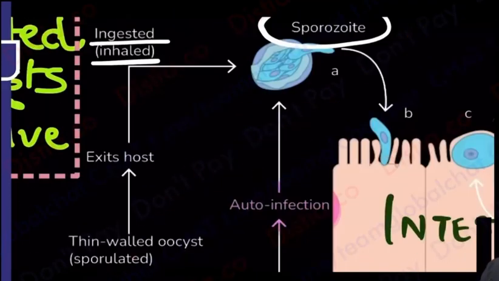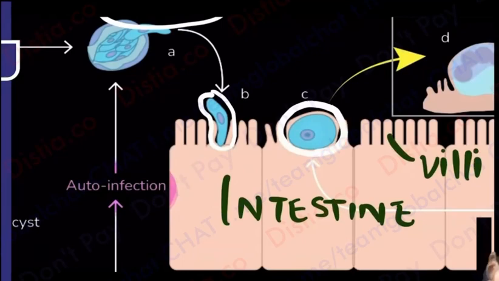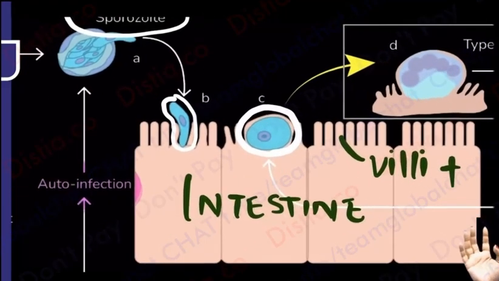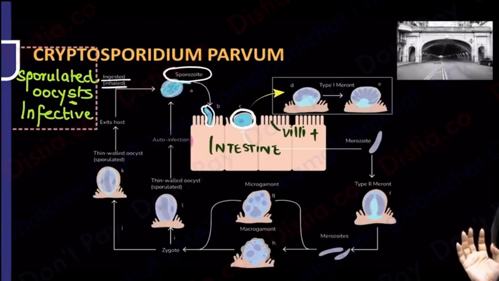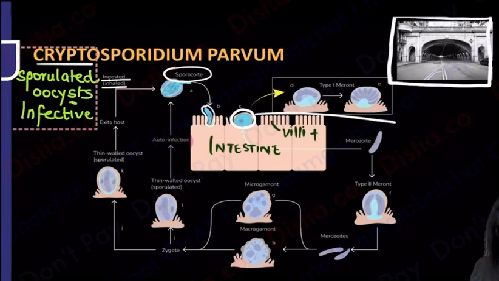So when this infective oocyst was there and the sporozoite came out, what did it do? It didn't go inside the cell of the intestine. No. It has gone and gotten attached somewhere along the brush border. I told you, Cryptosporidium will always work secretly. Cryptic. It's always going to be hidden. It's always going to go and make a tunnel. That is why I made a little tunnel slide over here, because I wanted all of you to note this about Cryptosporidium, and I'm going to tell you one more mnemonic for it shortly. In Crypto everything is hidden. It is going to hide in a tunnel, and this tunnel is known as